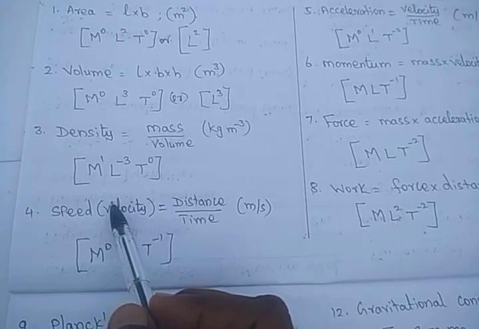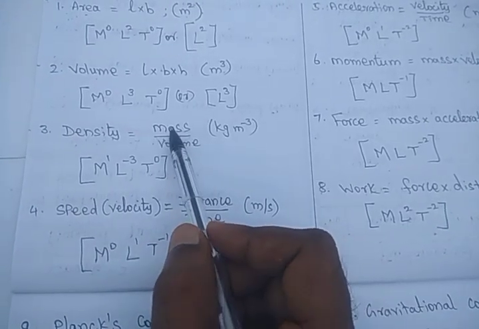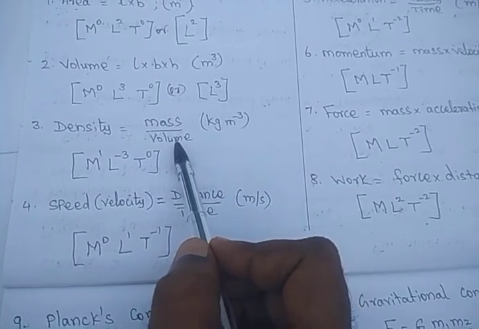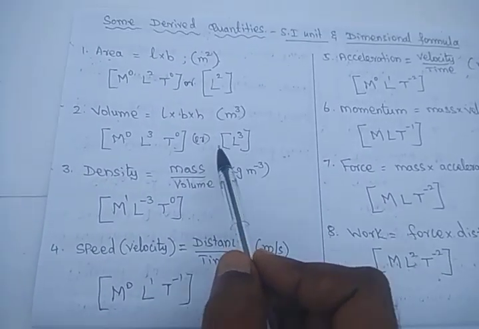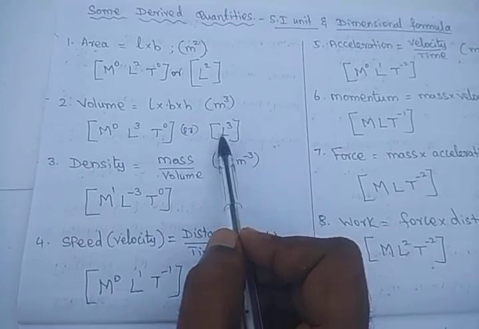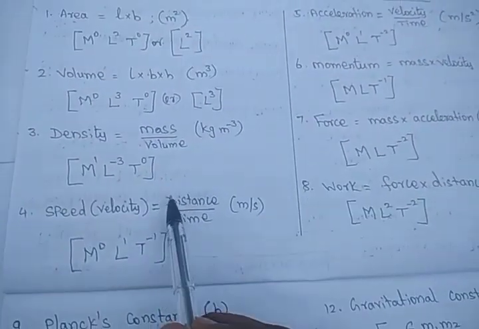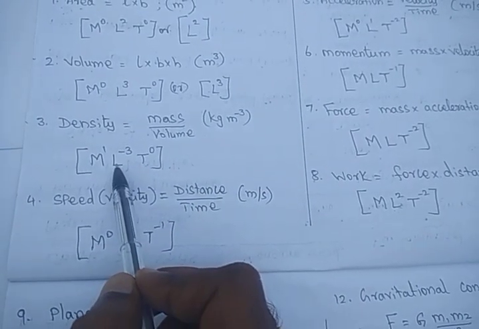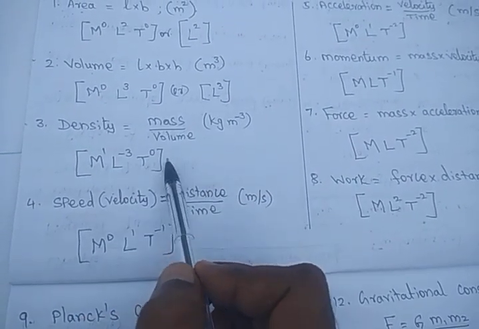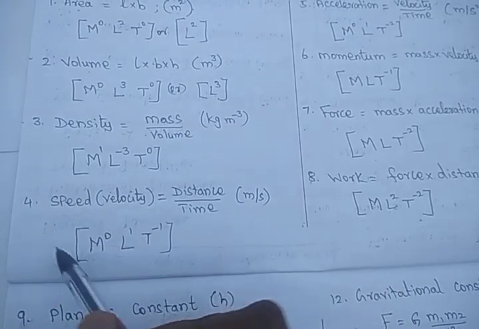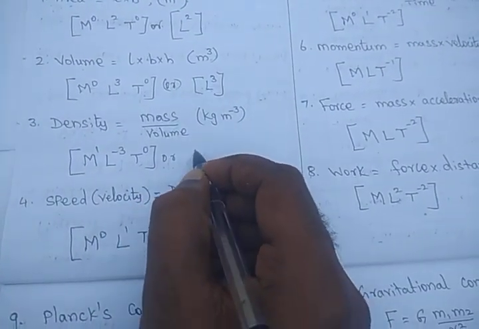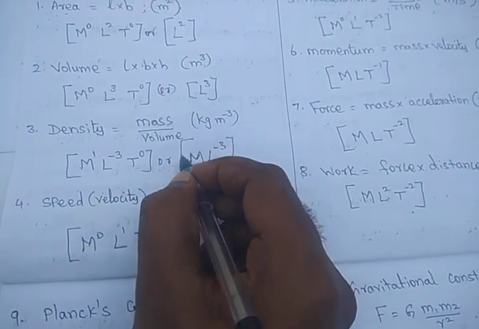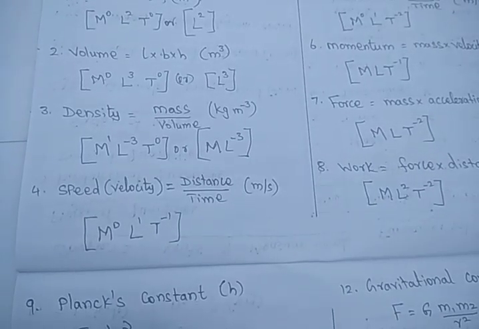So what is the dimensional formula? It is very simple. The dimensional formula for mass is M, and volume is length into length into length, so volume is L cube. You have to put L cube here. This L cube comes to the numerator, and here we get L power minus 3. There is no time term, so we put T power 0, or simply we can write M L power minus 3. This is the dimensional formula for density.